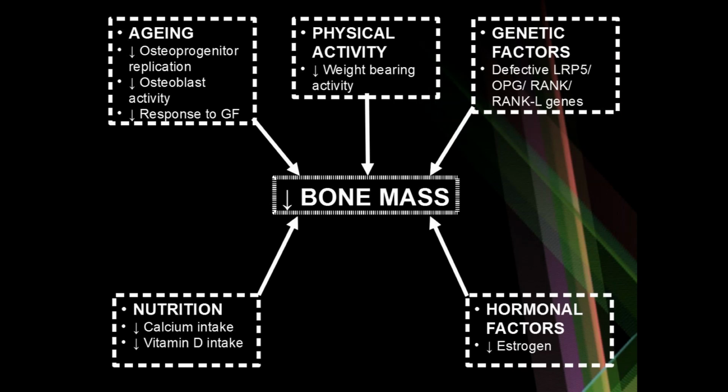Next is physical activity. Physical activity is an important aspect for the development of peak bone mass. If an individual bears more weight, then he is likely to have a higher peak bone mass. And less physical activity, that is less weight bearing exercises, will cause less peak bone mass. Classic example is cycling versus running. In cycling, people do not bear as much weight as they do when they run. So that is why cycling is said to cause osteopenia, whereas running will increase the bone mass.